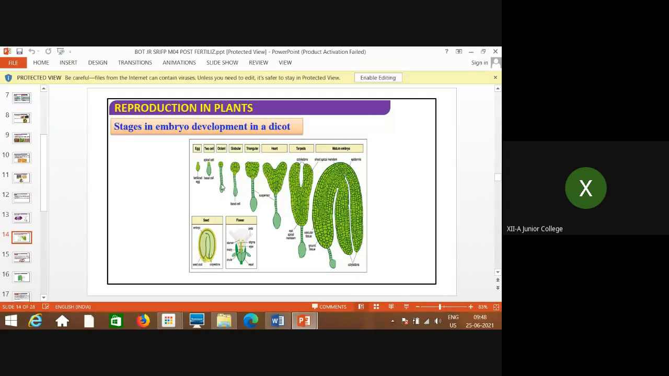So what is the role of the suspensor? It is pushing the embryonal cell towards the endosperm. Okay, now this octant stage gets converted into globular. This is the further development, then heart-shaped structure, and then horseshoe-shaped structure.